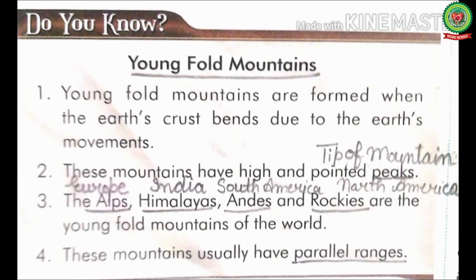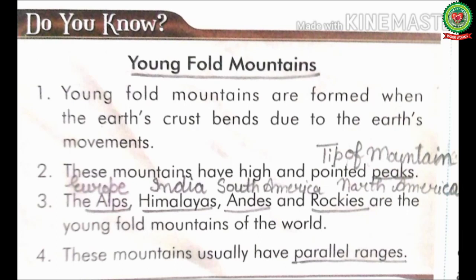Now last we will read, do you know Young Fold Mountains? Here Young Fold Mountains means mountains that have been formed recently and have pointed peaks. Number 1. Young Fold Mountains are formed when the Earth's crust bends due to the Earth's movements. Number 2.